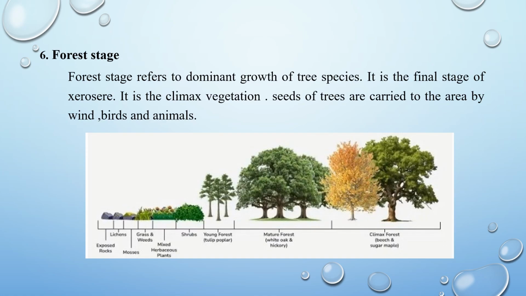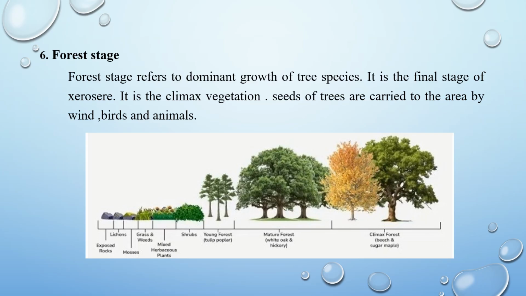Next stage is forest stage. Forest stage refers to the dominant growth of tree species. It is the final stage of xerosere. It is a climax vegetation. The soil enriched with organic matter produced by shrubs is favorable for the growth of trees. The seeds of trees are carried by wind, birds and animals. The seeds germinate under suitable conditions and give rise to trees.